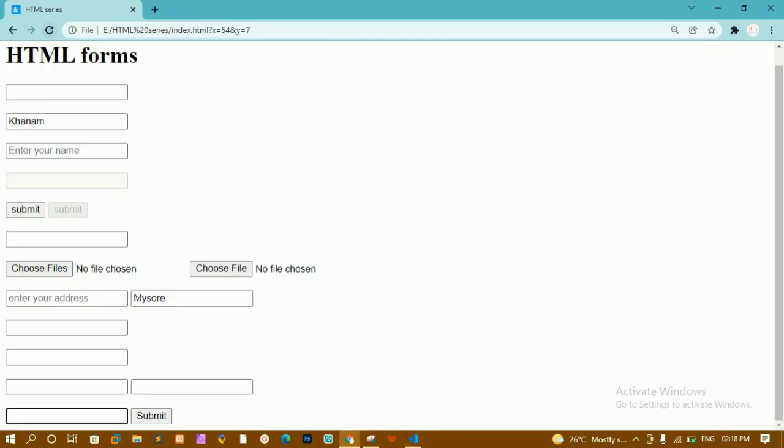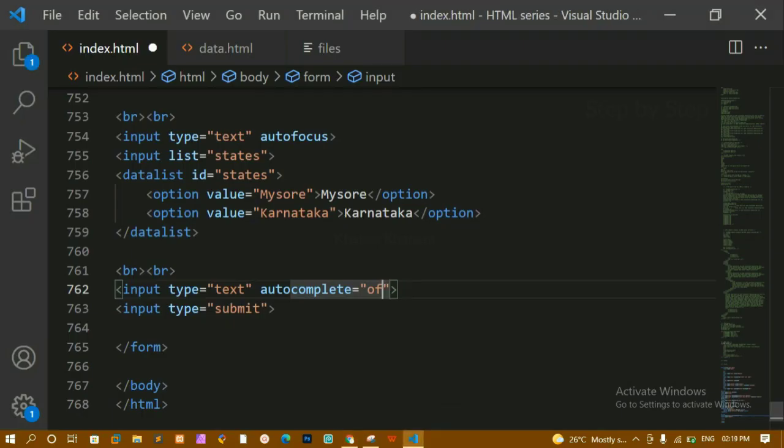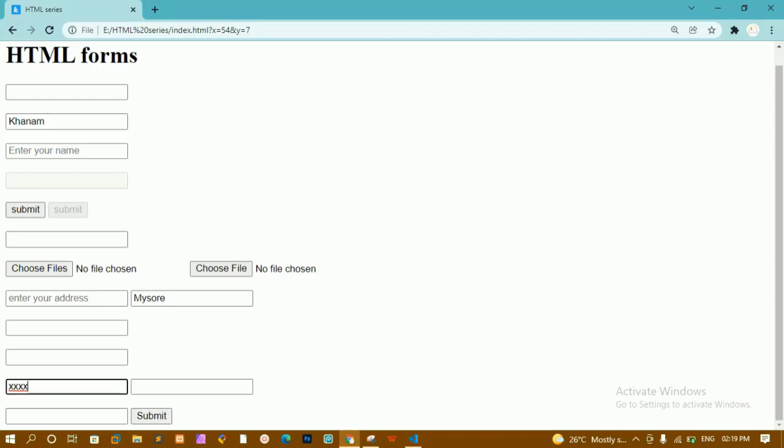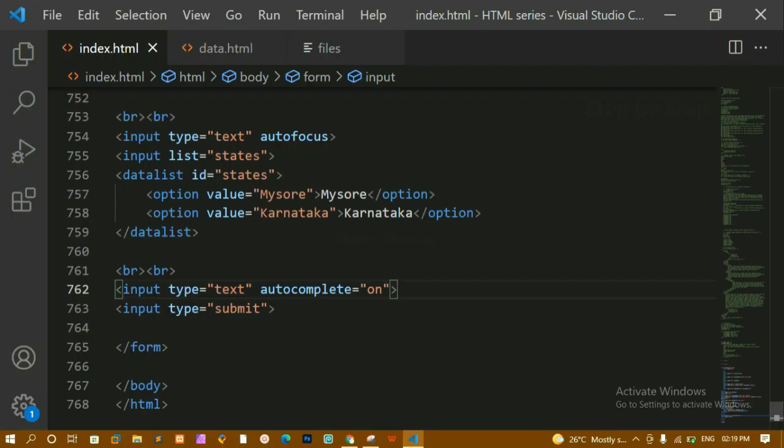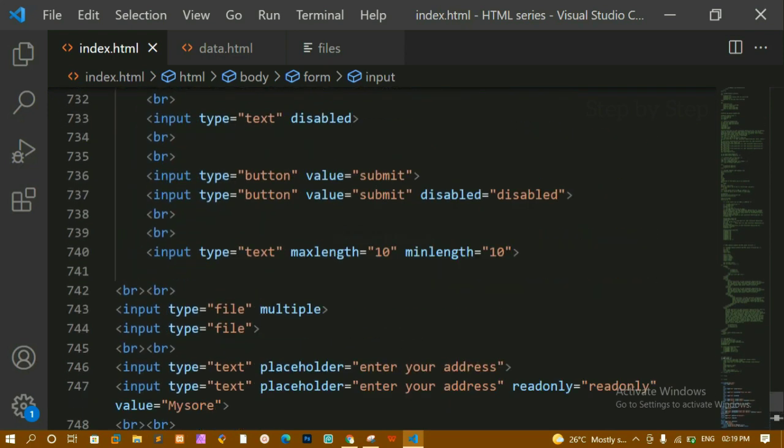If you give autocomplete equal to off, it will not give you any suggestion. You have to type by yourself. If you give on, by default it will be on, you don't have to give on. Whenever you click on this, it will be giving you some suggestions here. Now I am not getting any suggestions because I have not inserted any data. When you submit any data inside the database, by default it will be giving you the suggestion. If you don't want to display that suggestion, you can just turn this off. Okay, this is all about different kinds of input attributes.